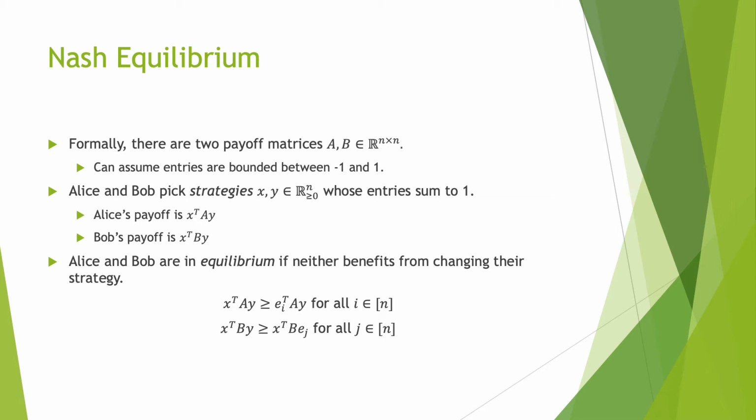We say that they're in equilibrium if neither benefits from changing their strategy. So formally, that means the payoff Alice gets, x^T A y, is at least as good as any strategy e_i she could play, assuming Bob's strategy is fixed. Likewise, for Bob, x^T B y is at least x^T B e_j for all j in [n].